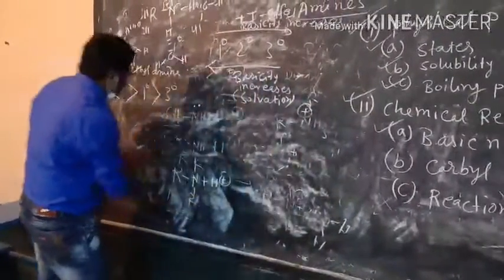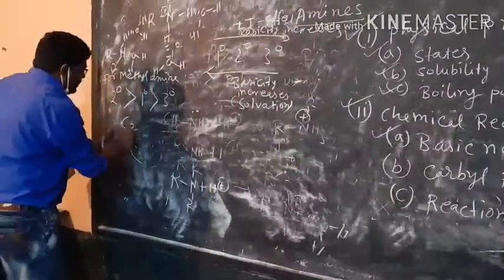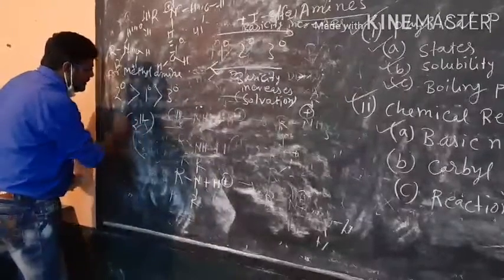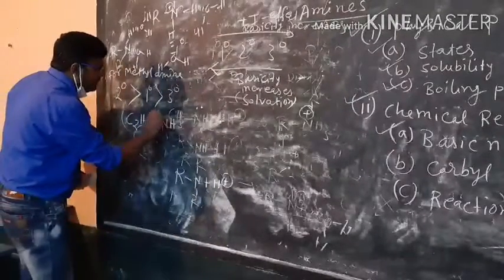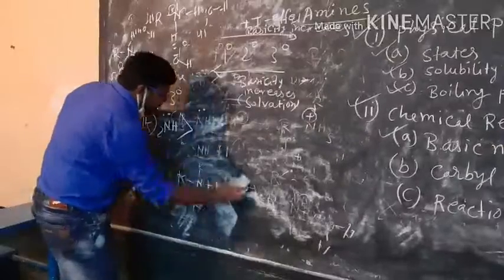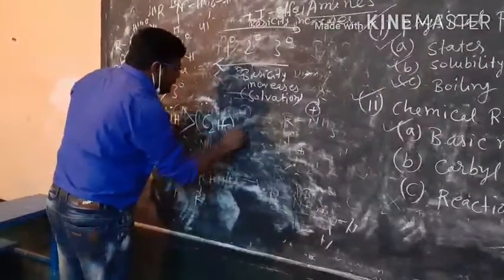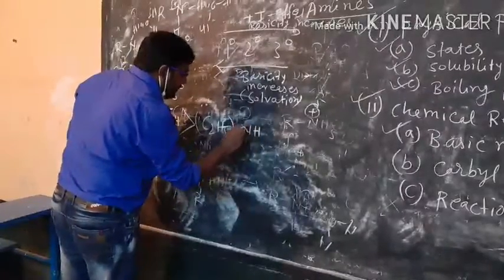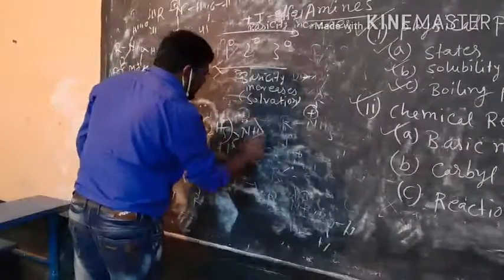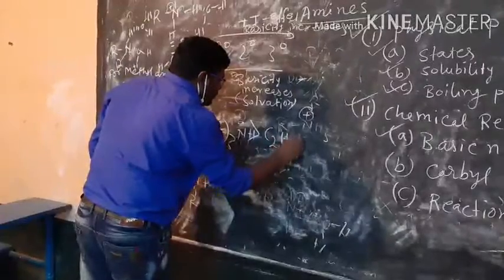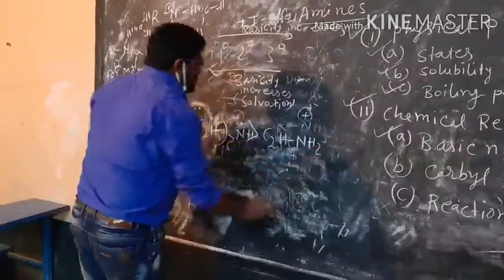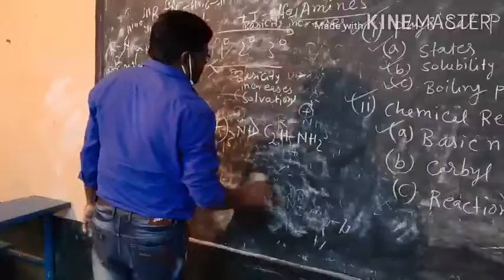That means, see, for ethylamine we consider, then obviously the 2 degree amine (C2H5)2NH will be most basic. Then it will be coming here (C2H5)3N, and then it will be C2H5NH2. So this is about the aliphatic amine we have discussed.